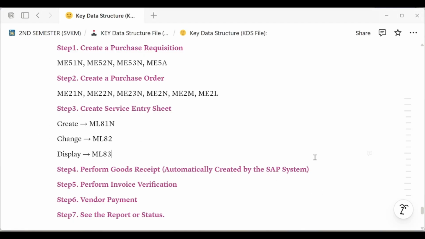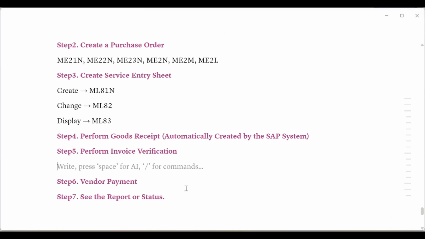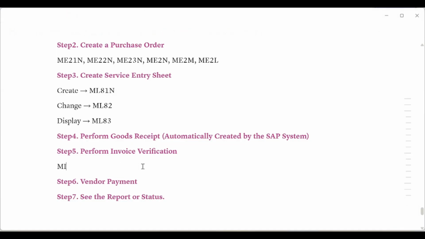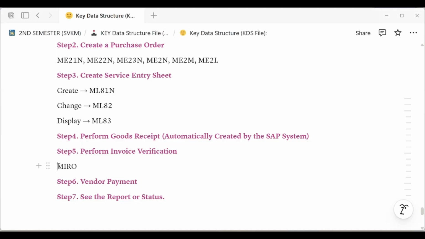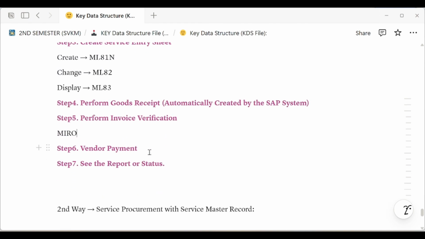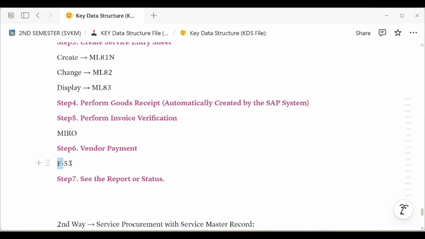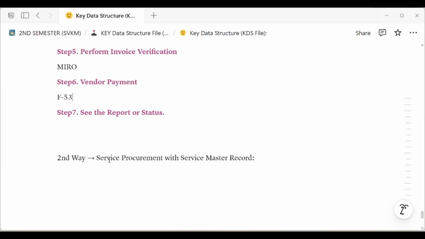So these T codes are used, and goods receipt is automatically performed. For invoice verification we use T code MIRO. With the help of MIRO we perform invoice verification, where the supplier invoice is verified. For vendor payment we use F-53. Through this T code we make vendor payment.